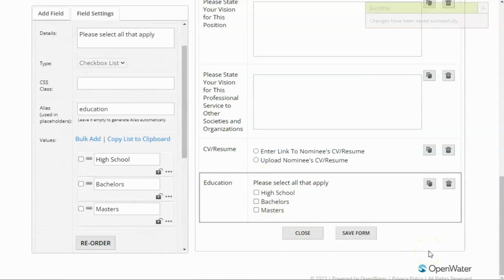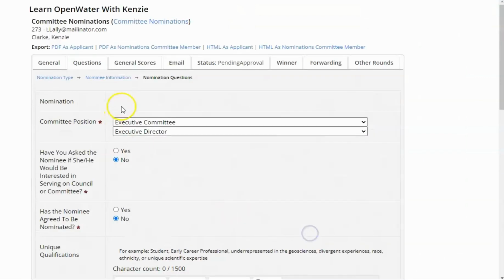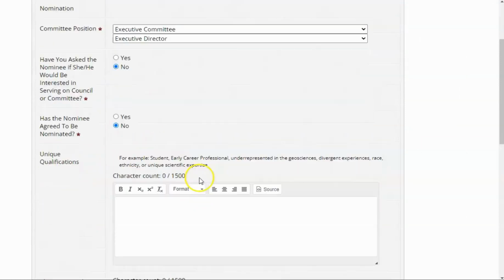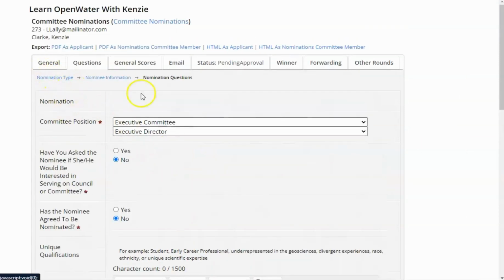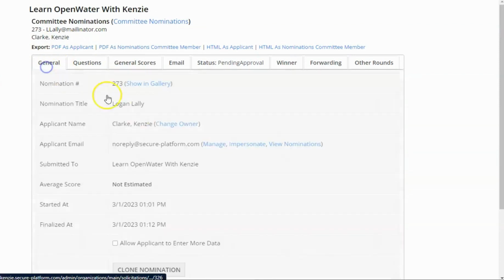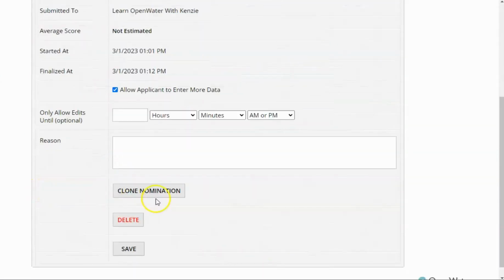And now, because we already have a submission, we need to ensure that that submitter can actually go back and edit their existing submission to enter the correct fields. So what we'll do, since it's only one in this case, we're just going to go to the General tab of their application, and then we're just going to allow them to enter more data.